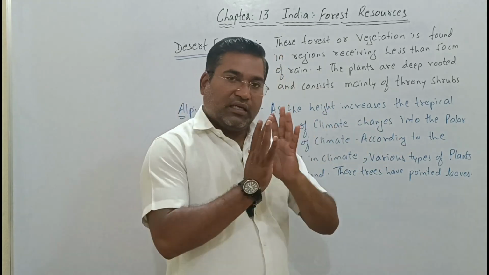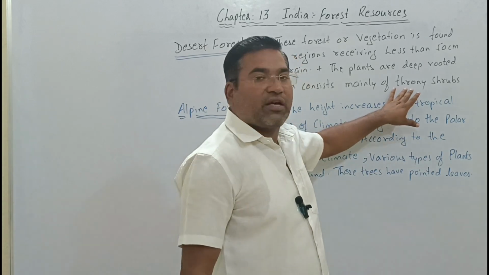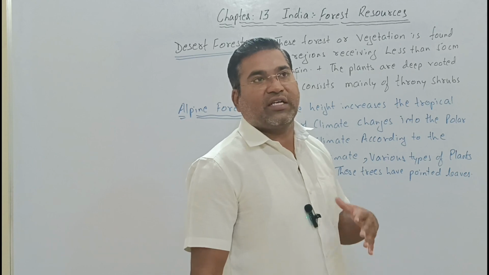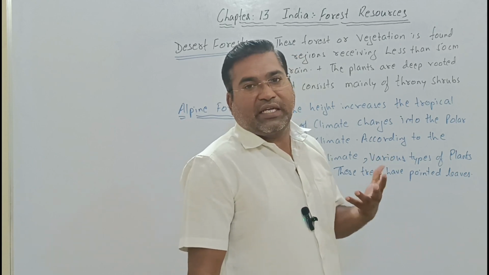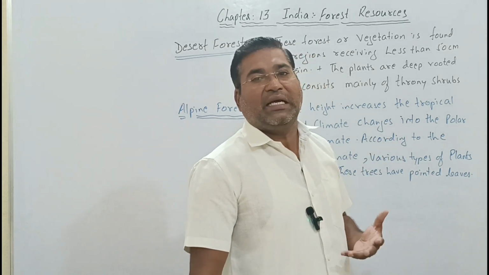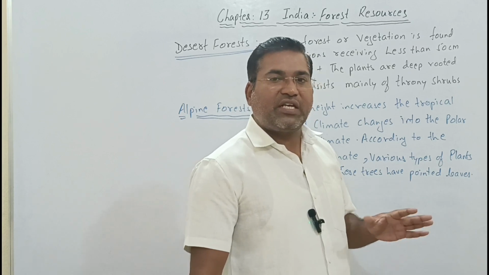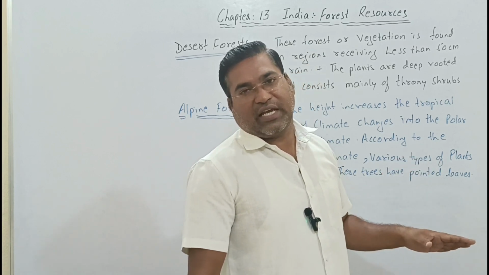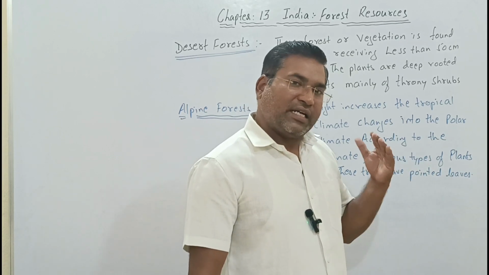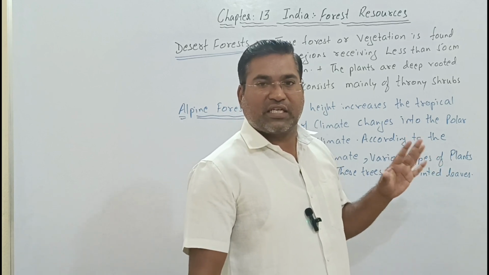Moreover, they consist of thorny shrubs. These thorny shrubs are very common among the plants we see in the desert. For example, we can give the example of the cactus, which is mostly found in the desert forest. So this is the forest with less than 50 centimeters of rainfall. In such areas we see the desert forest, where the plants are deep rooted, and second, almost thorny shrubs are found in such a forest.